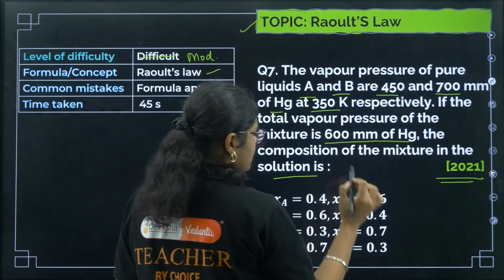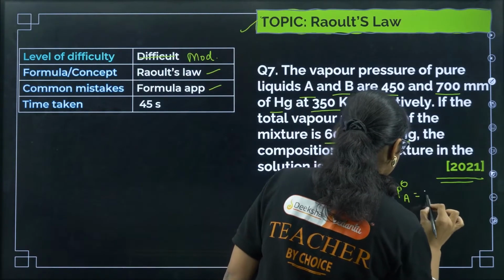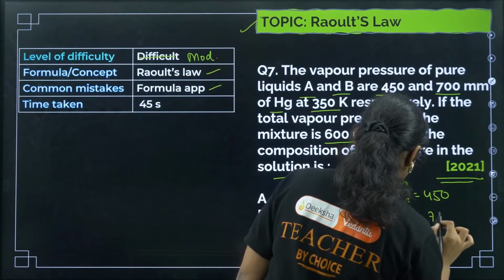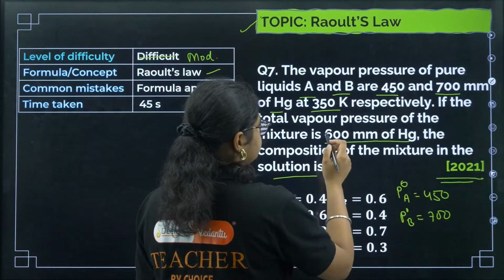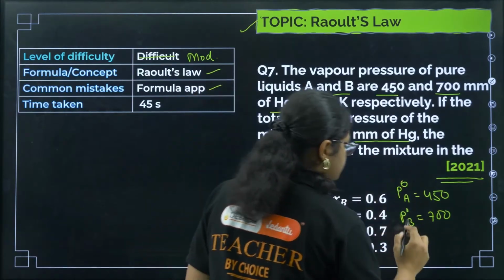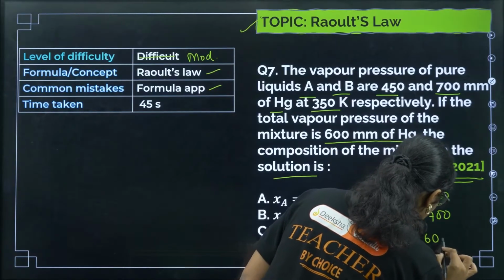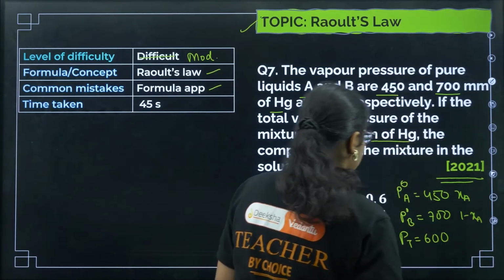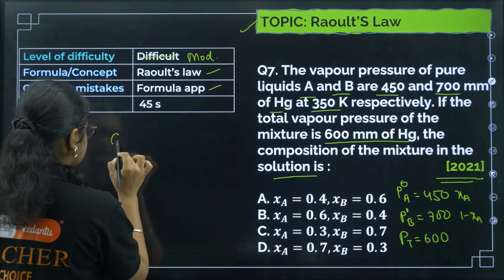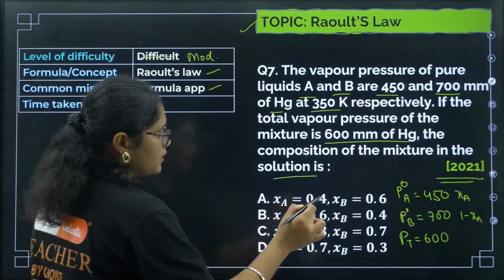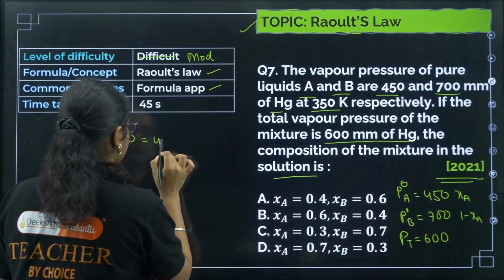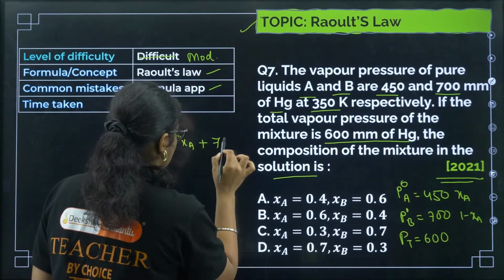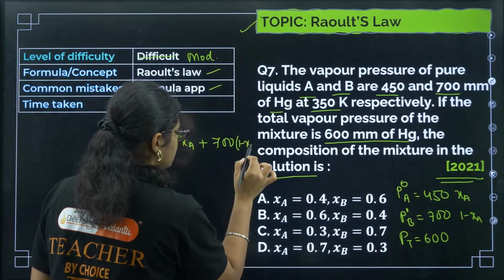We have P naught values, right? P naught of A is 450, and P naught of B is 700, right? And we'll substitute it, total pressure is 600. Let XA be the mole fraction of A, and then XB will be 1 minus XA. So we can calculate this: P total 600 is equal to P naught A XA, so 450 XA, plus we have 700 into XB. In place of XB I'll write 1 minus XA, right?